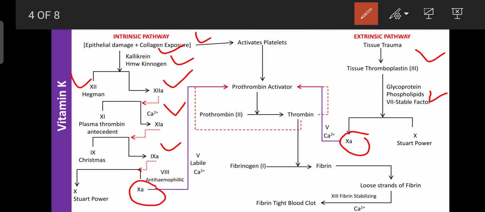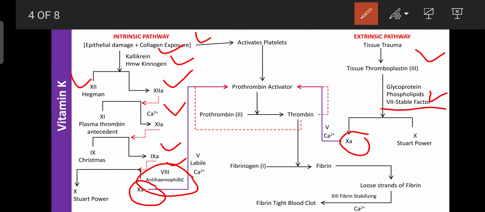Like an intrinsic pathway. In the intrinsic pathway, factor 9 can activate factor 10 in the presence of factor 8, which is known as the anti-hemophilic factor. Without anti-hemophilic factor, factor 10 cannot be activated in the intrinsic pathway. That's why factor 8 is important here. But in the extrinsic pathway, factor 7, the stable factor, is important.